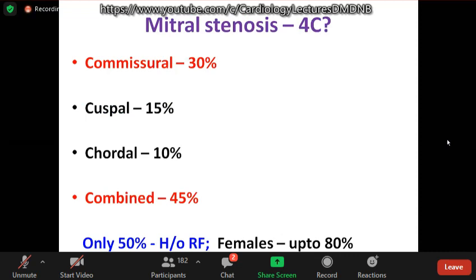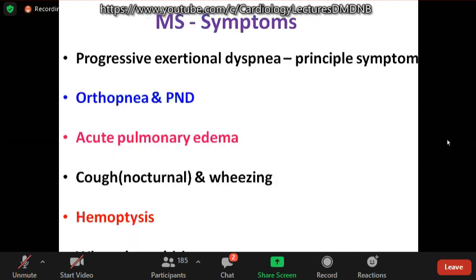What are the Cs in mitral stenosis? The most common problem in mitral stenosis is commissural fusion. So that is one C, this is about 30%. Sometimes cuspal thickening alone can cause mitral stenosis, and sometimes chordal fusion may lead to significant obstruction. Most often it is combined, in nearly half of the patients. The history of rheumatic fever is obtainable in only 50% and the majority are females.